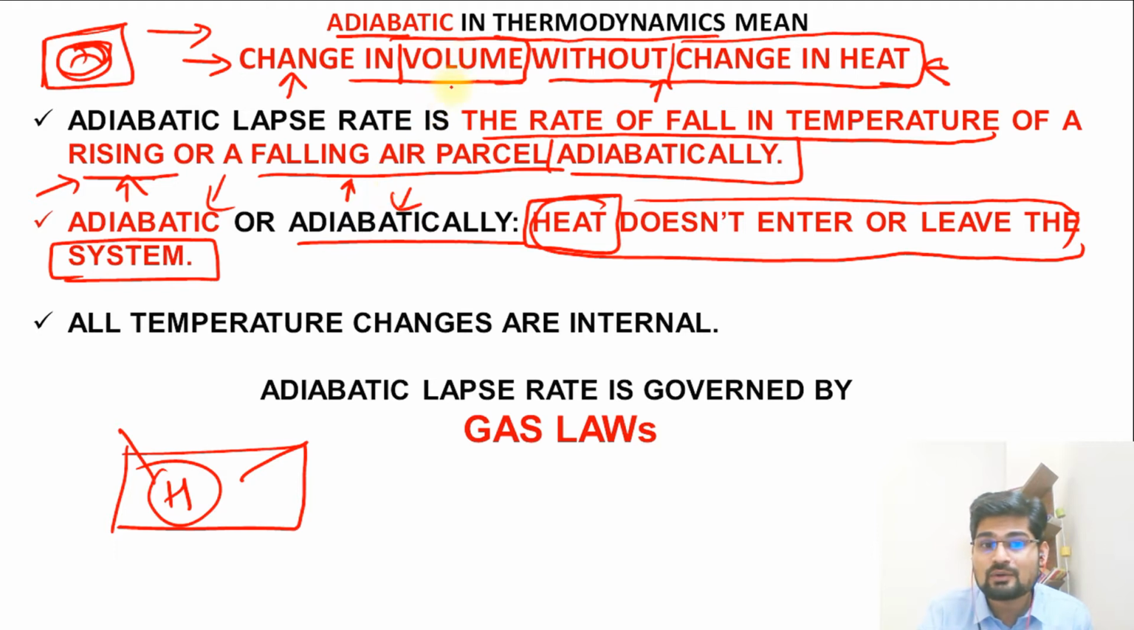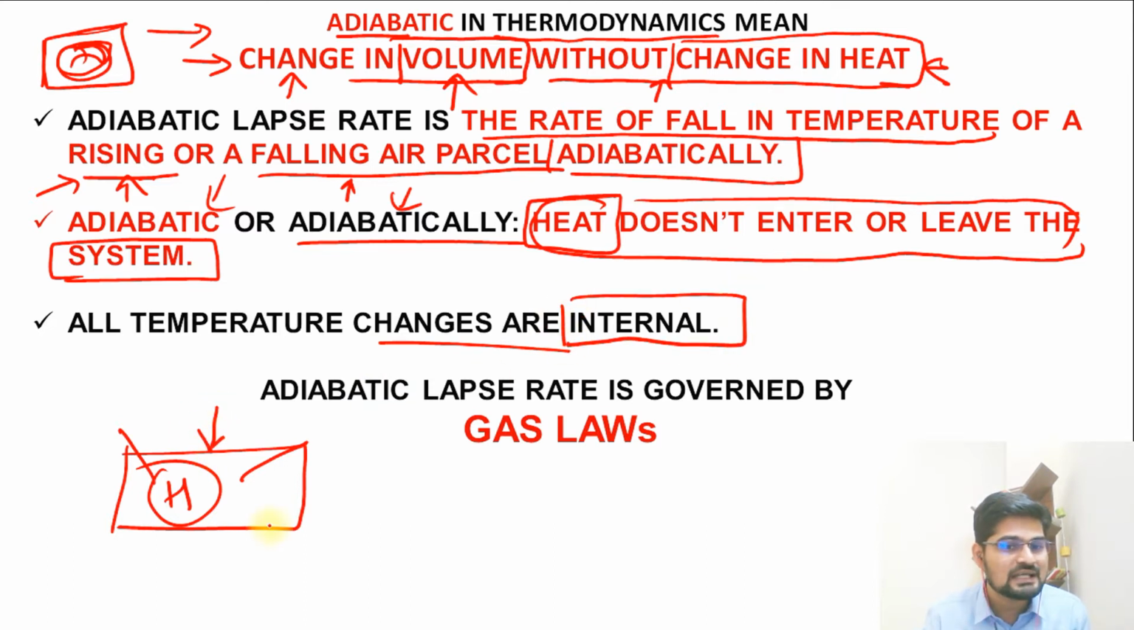So where is the change all about? The change is in the volume. All temperature changes are only internal to the system. Nothing comes from outside, nothing goes out from inside. So everything is internalized in that rising or falling air parcel. So remember, if this is a rising air parcel, a fixed mass of air, a fixed particular boundary if we can make it, though a boundary is not possible to make in that way. But if we can understand that this is a fixed parcel, in that fixed parcel which is maybe rising or falling, what is happening?